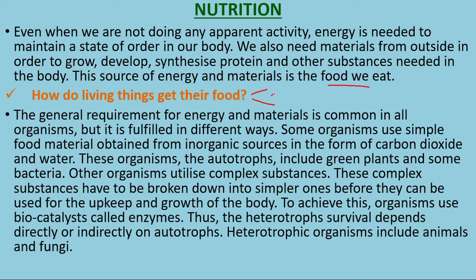There are two types: the autotrophic mode of nutrition, and the heterotrophic mode of nutrition. Autotrophic means what? Auto means producing by itself, that is producing food. Producing food by its own is called autotrophic nutrition. Examples are plants and some bacteria like cyanobacteria and blue-green algae. They produce their food by photosynthesis.